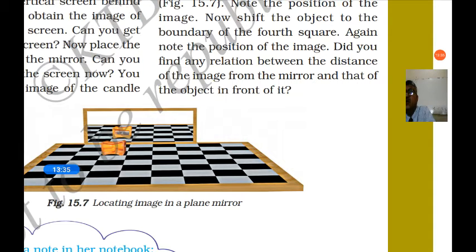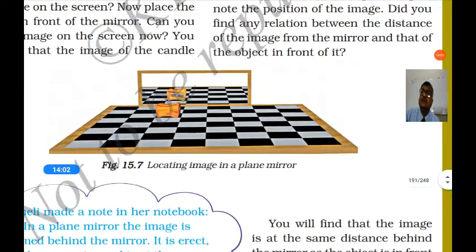If you keep the sharpener in the third square, you will find the image also in the third square behind the mirror. If you keep it in the second square, you will see the image also in the second square. So the distance of the object from the mirror is equal to the distance of the image from the mirror, behind the mirror.